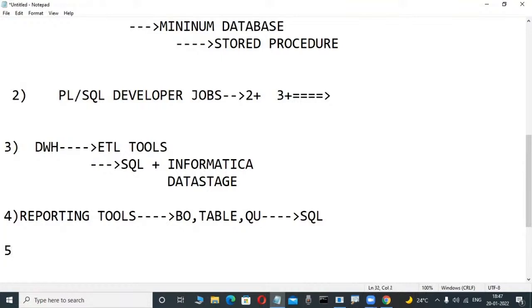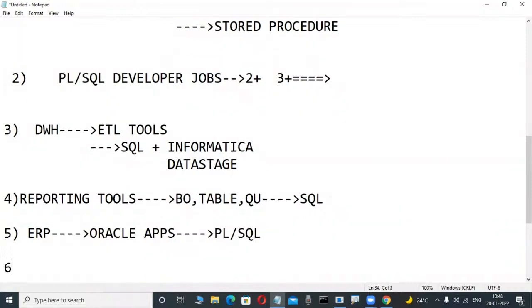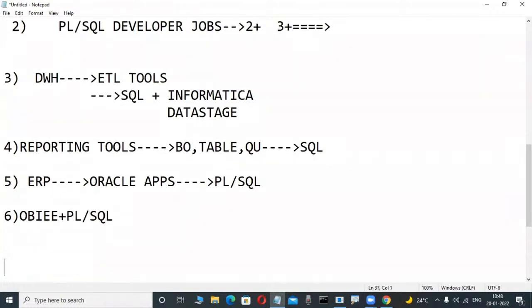Again, some programmers are interested in the ERP side. Oracle Apps is an ERP, same like SAP. Oracle Applications 11i is there. These persons require very good knowledge of PL/SQL. Those persons also learn these courses. Again, OBI programmers are there. OBI is a product, and there are PL/SQL jobs with it. Those persons also learn these courses.